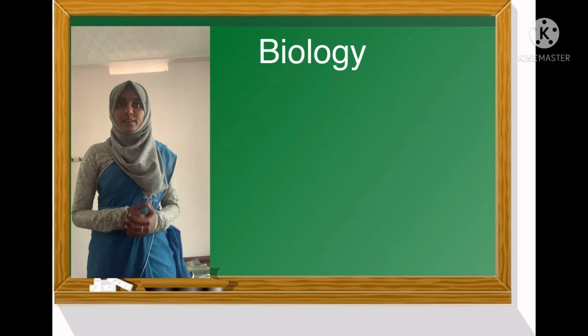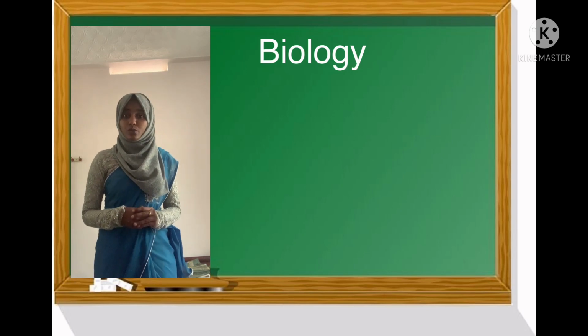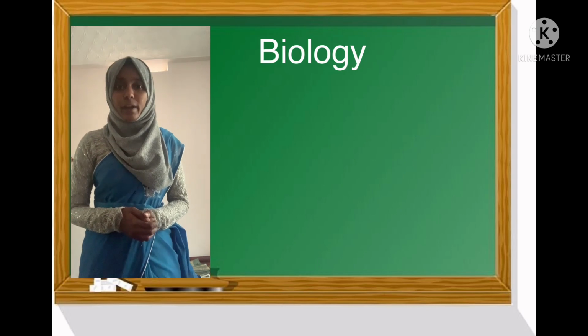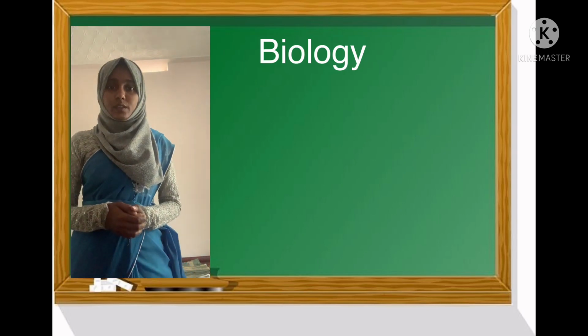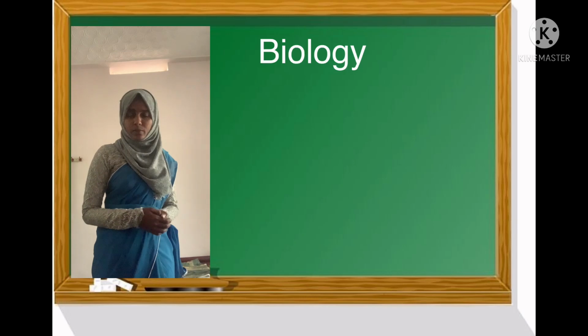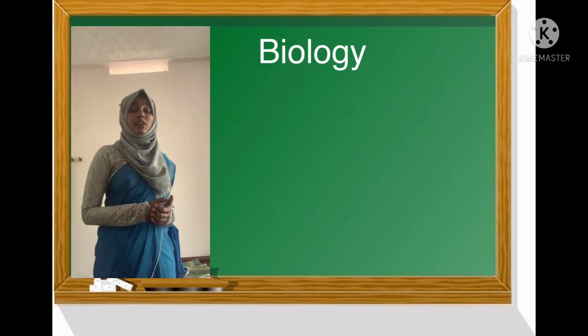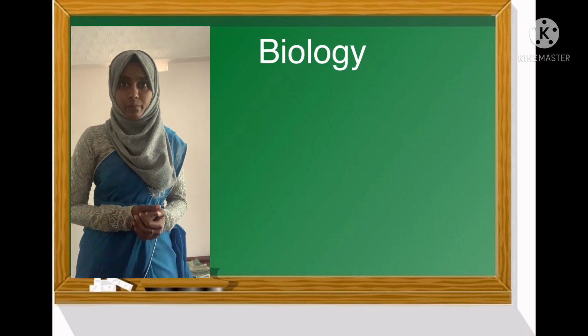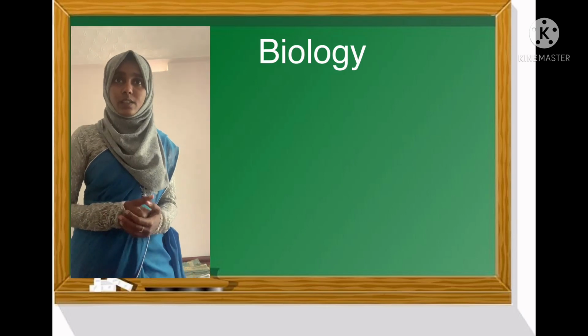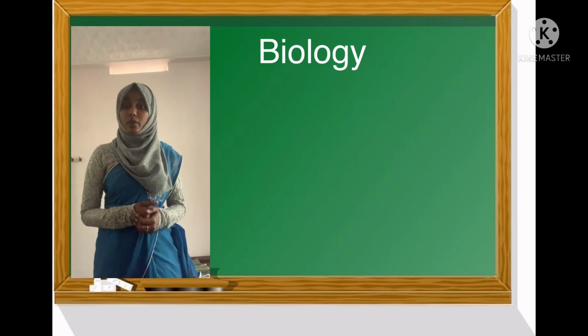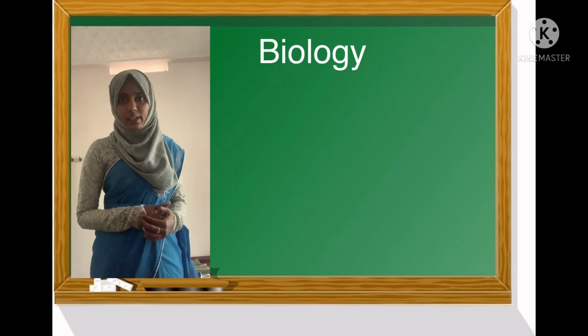So today we are going to deal with the conservation of biodiversity. There are mainly two methods: in situ conservation and ex situ conservation. Ex situ conservation is a method in which the organisms are protected outside their natural habitat.